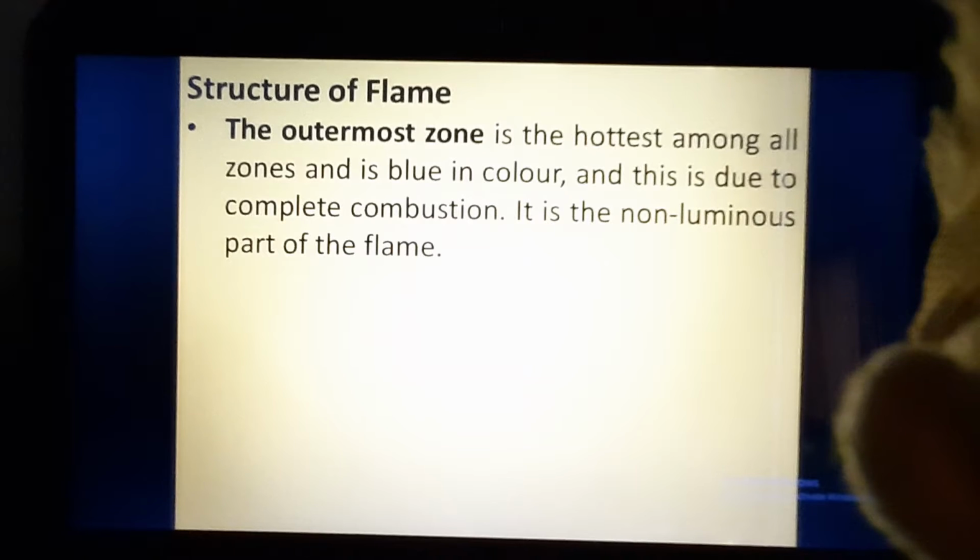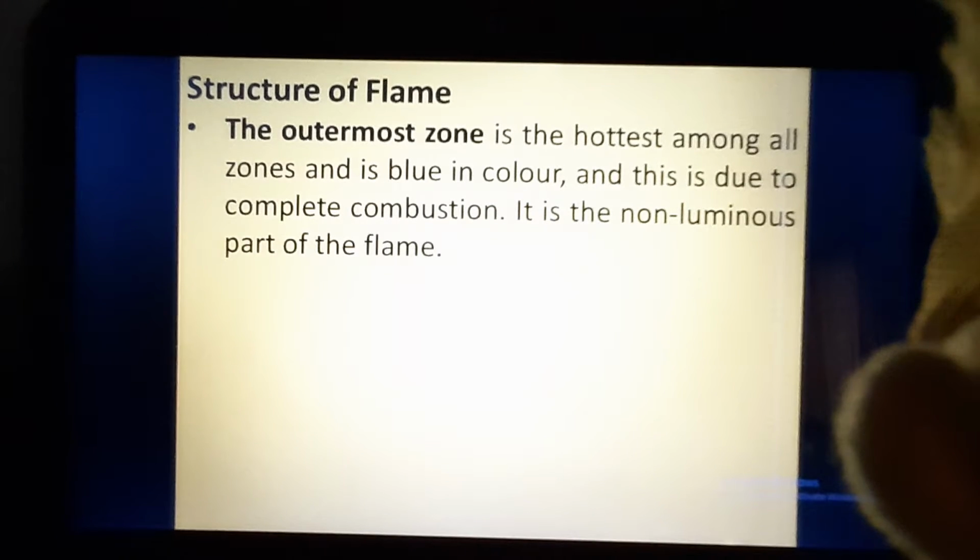And this part is blue in color, and whenever there is a blue flame, it will produce more heat and less light. For example, in your kitchen, whenever an LPG stove is burned, the flame which we get is a blue flame, and that flame is used for cooking, because in that process we require more and more heat.